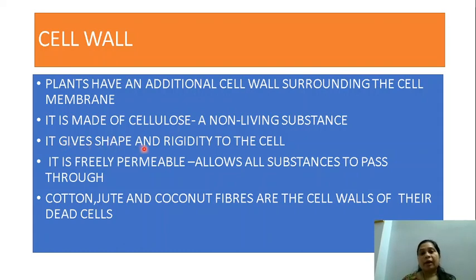It gives shape and rigidity to the cell. As I told you, the shape of that plant cell is very intact. It's a rectangular shape because of the cell wall. Fourthly, it is freely permeable. As I told you, it allows everything to pass. All substances are allowed to pass through it. Now, cotton, jute and coconut fibers are the cell walls of dead cells. When the cells become dead, the cell walls are what form the cotton, the jute, and the coconut fibers.